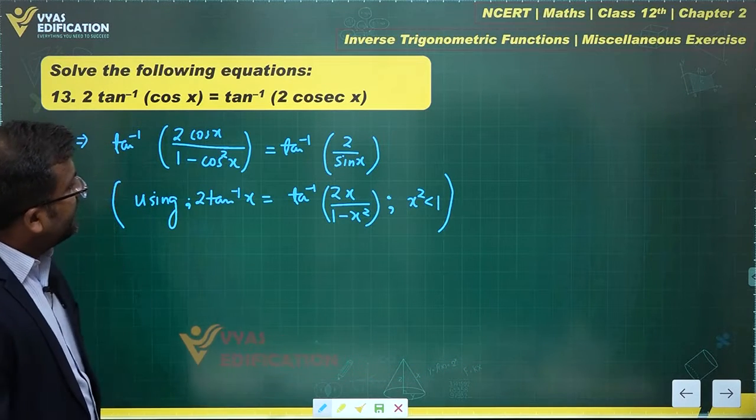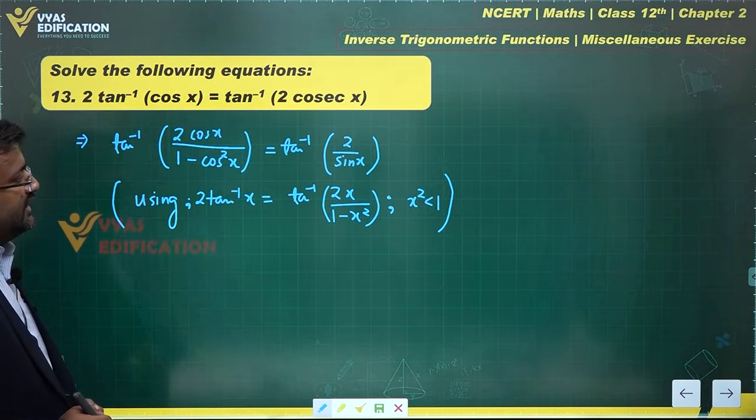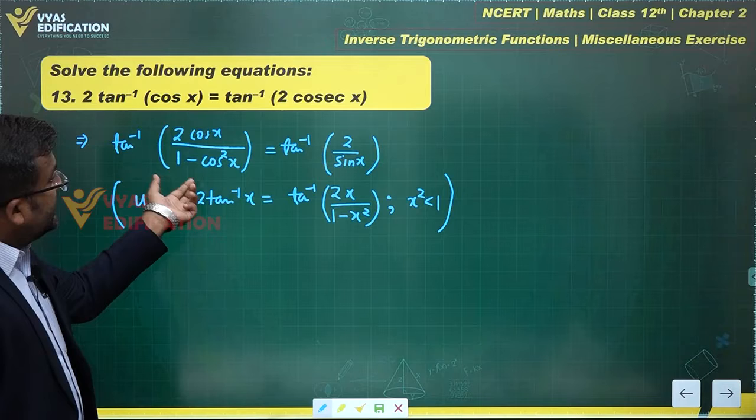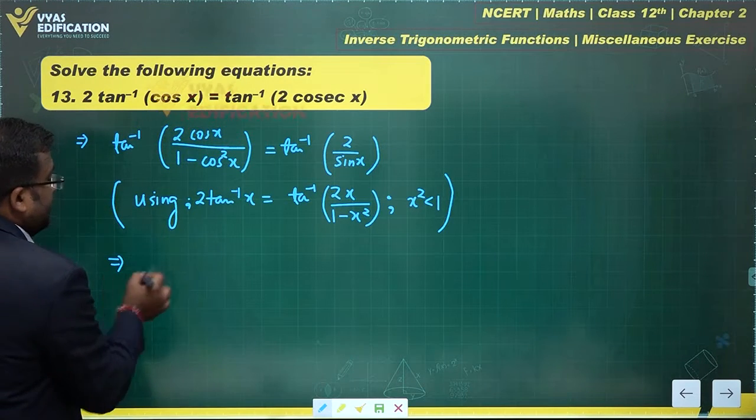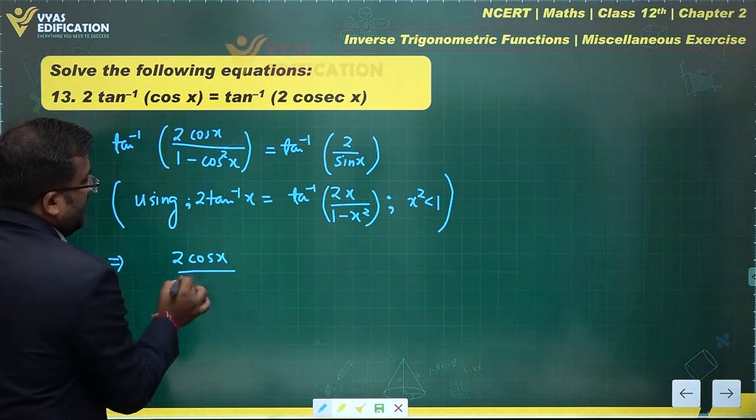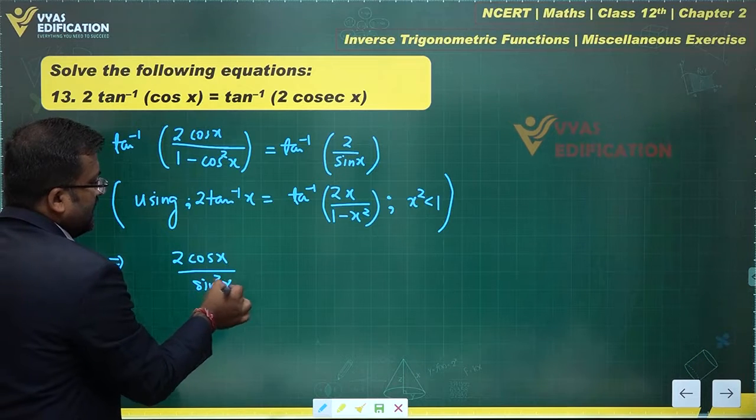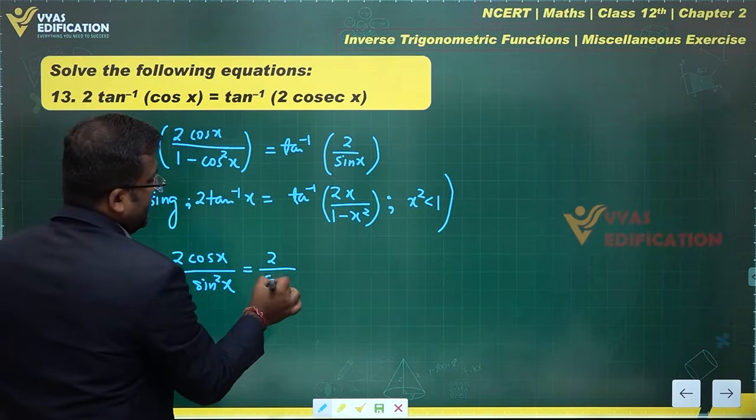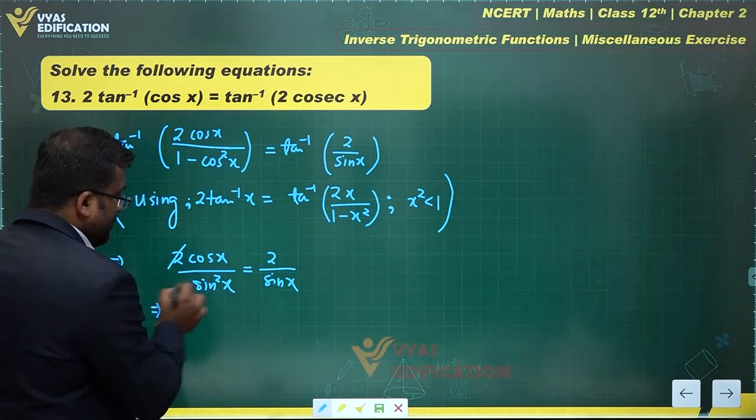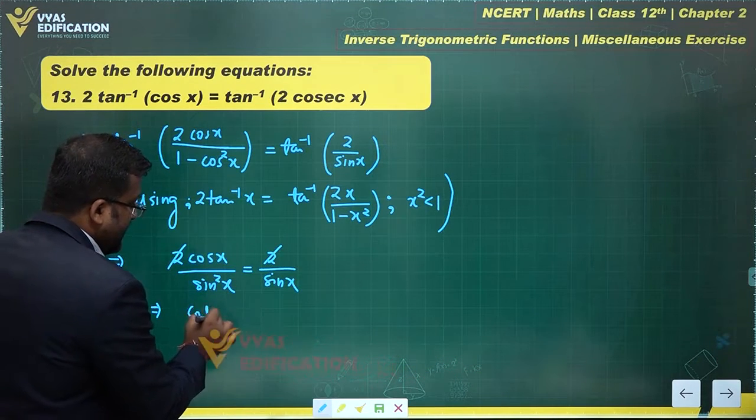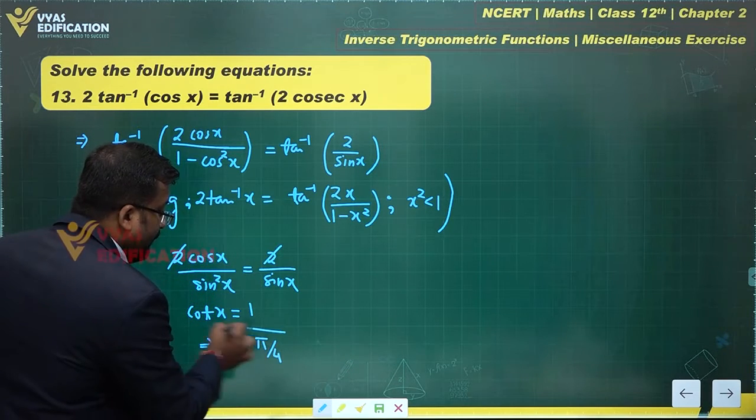Never mind, we're solving this question for other points. For other points, we have reached tan inverse of something equal to tan inverse of something else, so those two things will be equal. We can say that 2 cos x upon 1 minus cos square x, and 1 minus cos square x is actually sine square x, will be equal to 2 over sine x. Therefore, the 2 and 2 get cancelled, sin x and sin x get cancelled, giving cot x equal to 1, which gives x equals pi by 4.